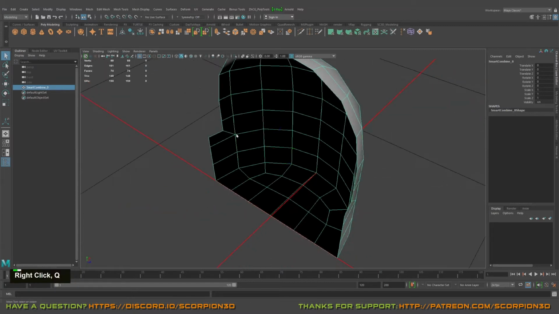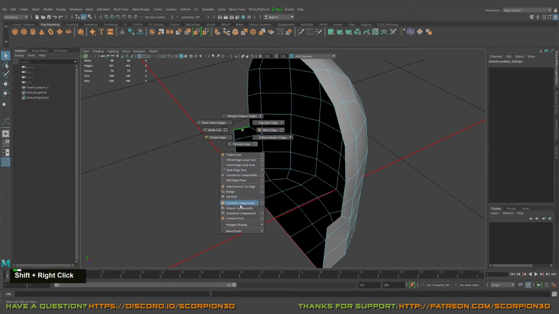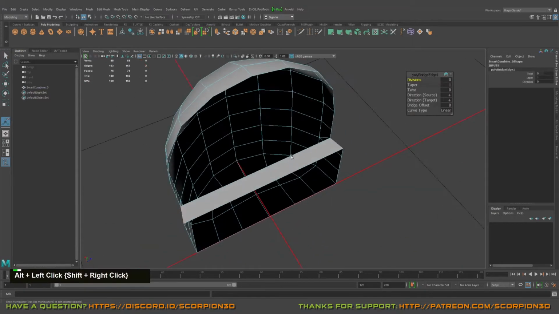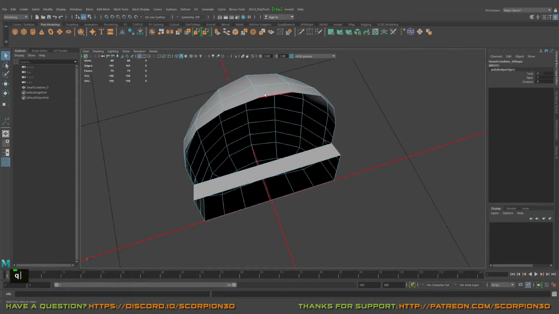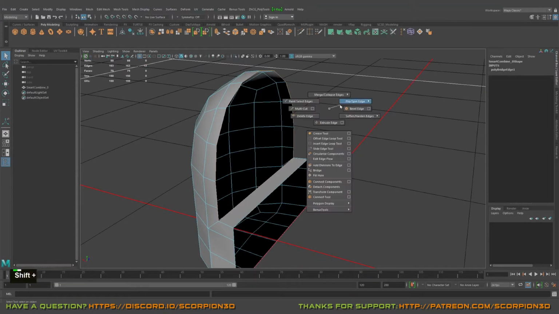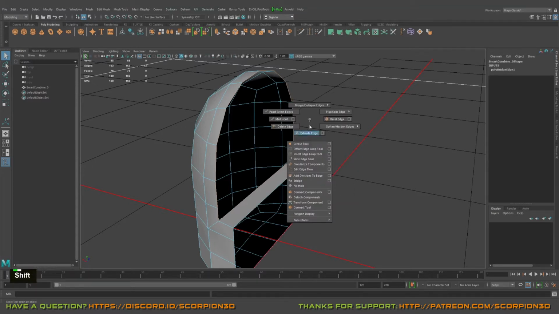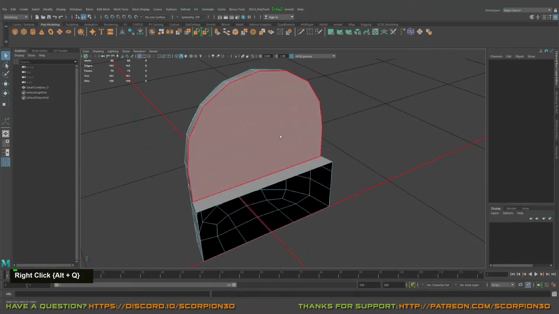What we'll do next, we'll select these two edges and let's go and bridge it. Awesome. What we'll do next, select this whole and I've selected everything and just try to fill hole.